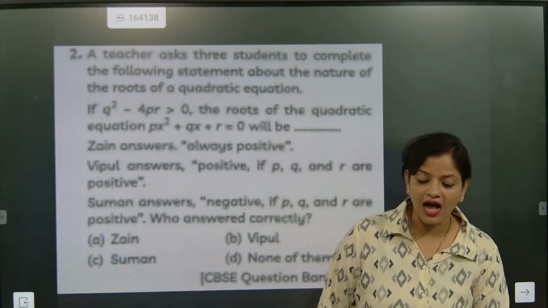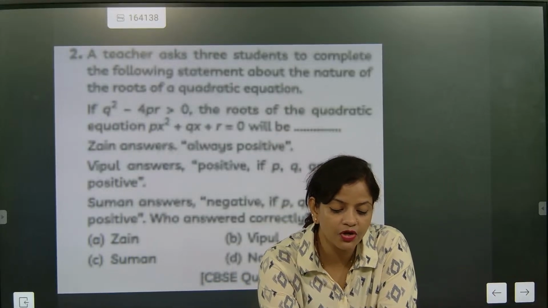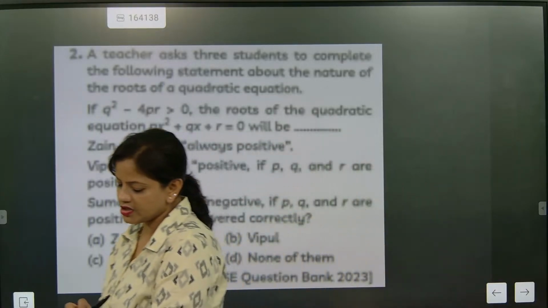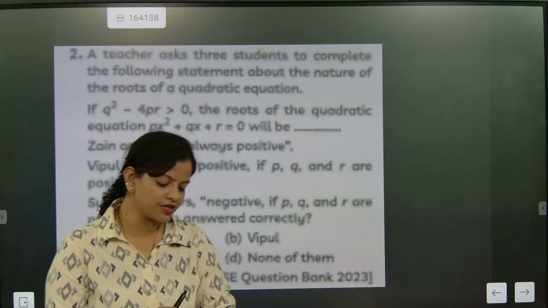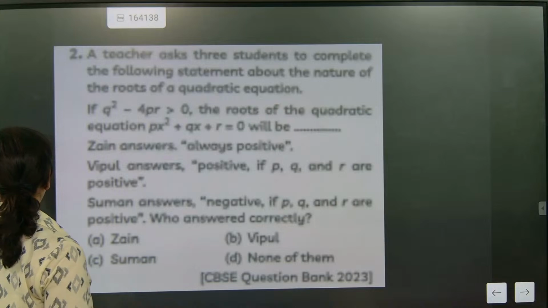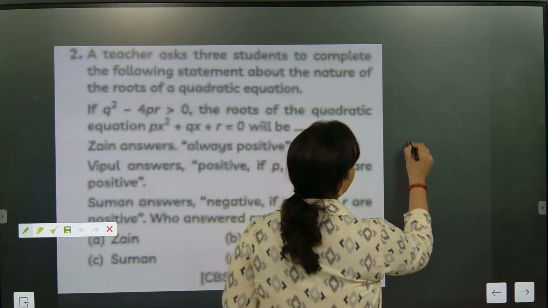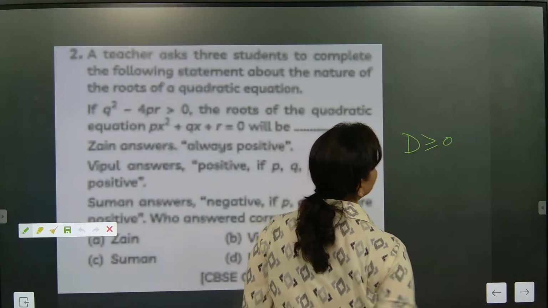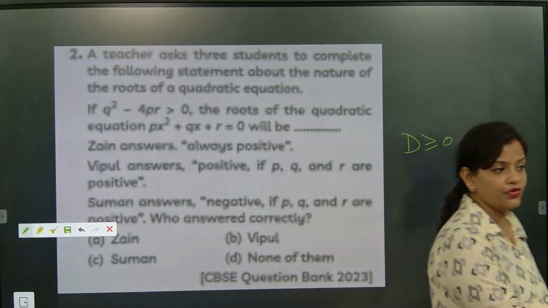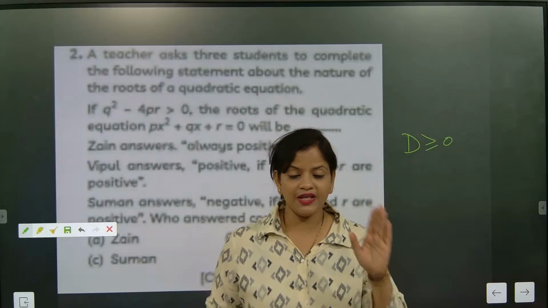Please, a teacher asked 3 students to complete the following statement about the nature of the roots of a quadratic equation. Understood? So there are 3 types of nature of roots of a quadratic equation. If somebody asks you the nature of roots of a quadratic equation, what are they? Can you tell me? First part is when the discriminant D is greater than or equal to 0, the roots are real and distinct. Real and distinct means x will have 2 different values. Basic rule of quadratic equation, everybody please understand.